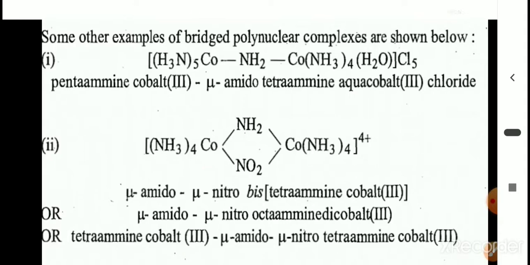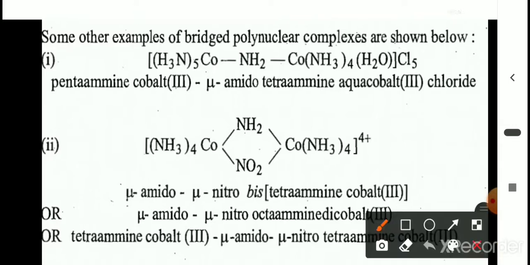Okay, first we have to mention the names of the bridging ligands. Therefore, mu amido for the NH2 group, and mu nitro. There are 2 bridging ligands, and they are arranged in alphabetical order: mu amido, mu nitro.